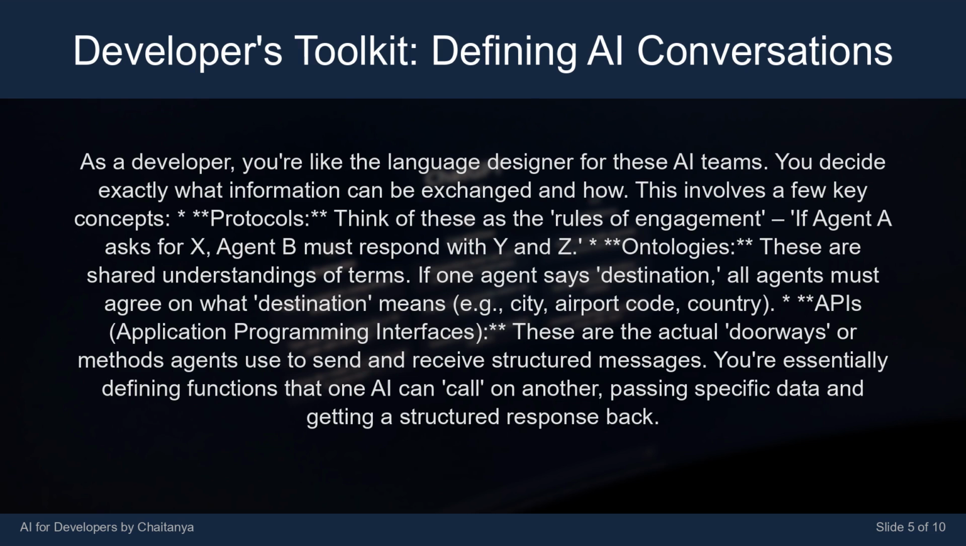APIs, application programming interfaces: these are the actual doorways or methods agents use to send and receive structured messages. You're essentially defining functions that one AI can call on another, passing specific data and getting a structured response back.